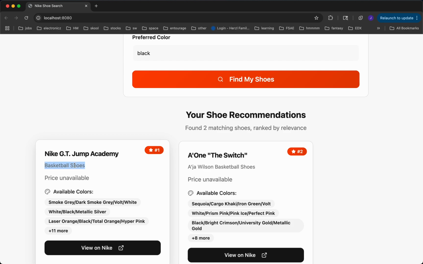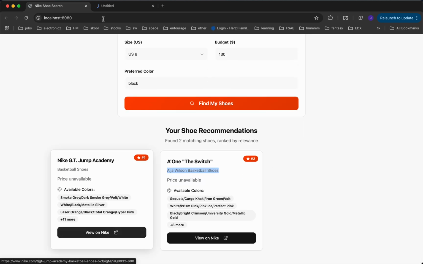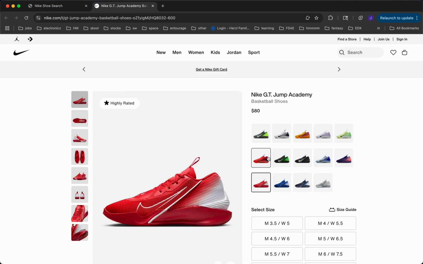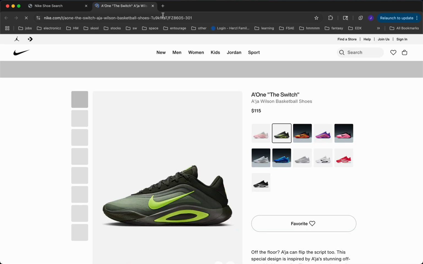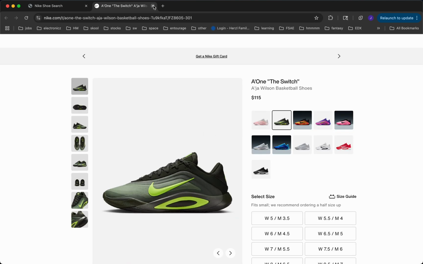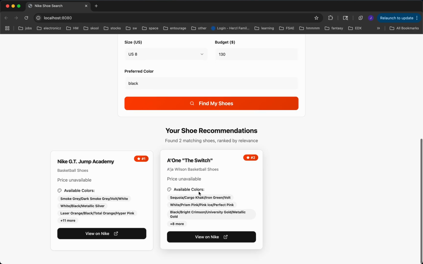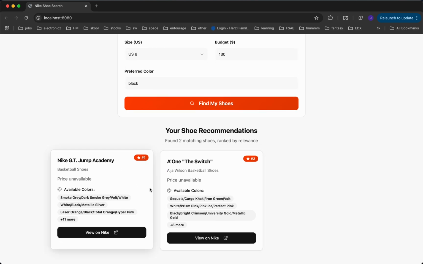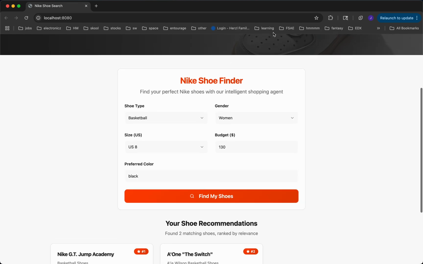So here we return both basketball shoes, and they're both women's basketball shoes, which is really cool. This one only had 2 results, but the concept remains the same. We're ranking them as such, and then of course, which would be super cool, is one day Nike has a Stripe API or any premium provider API, and you can just purchase right on the website. That's the goal.